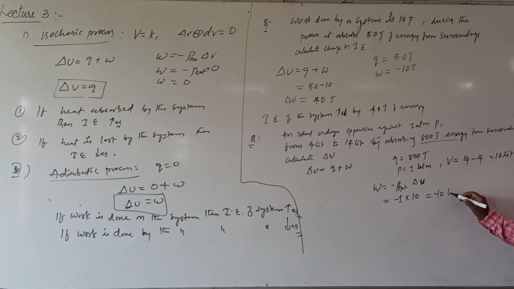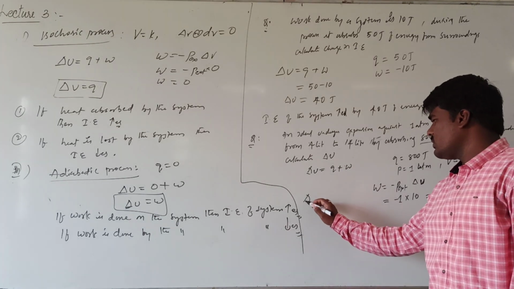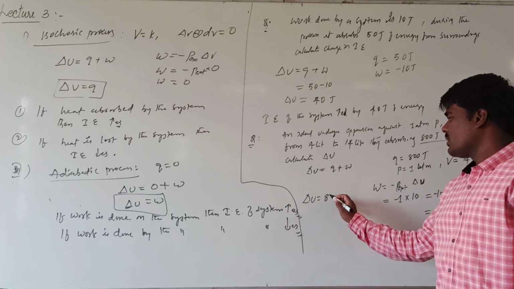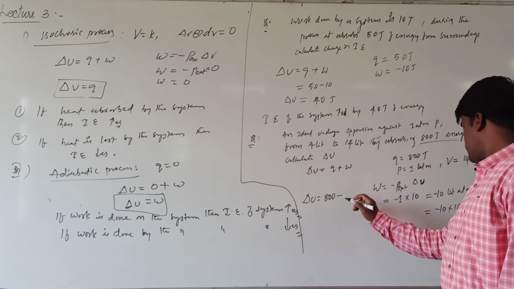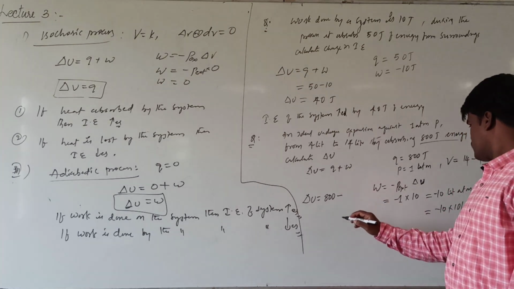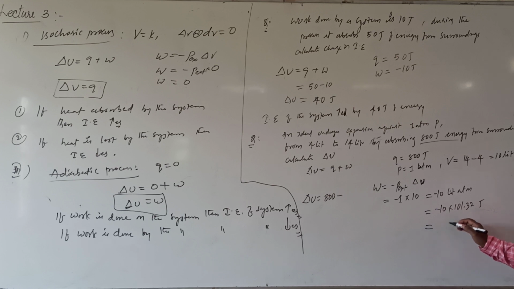Minus 10 liter atm. But you have to use the value in joules. We know the conversion factor: 1 liter atm will be equal to 101.32 joules. Let us put this data here. dU will be equal to 800 minus 1013.2 joules.